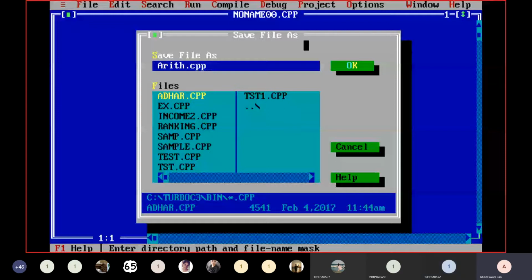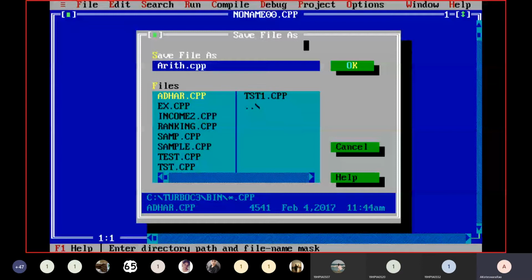Right. So please copy the file with the .cpp extension. Yes, you can keep your file name here on the top. Please see here. Whatever the file name, you will add the .cpp extension. It is mandatory. Suppose you save a file with an ordinary name without any extension, it will take that file as a text file. A text file you can't compile and you can't execute. So that is why a C++ program should always be saved with the .cpp extension.